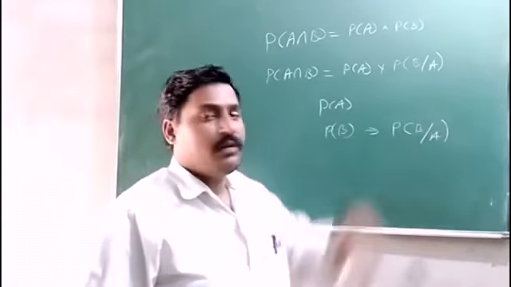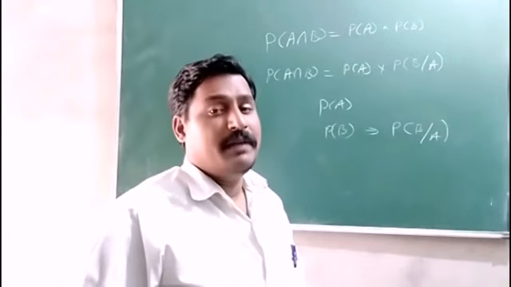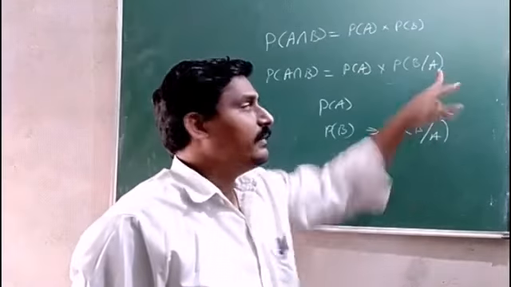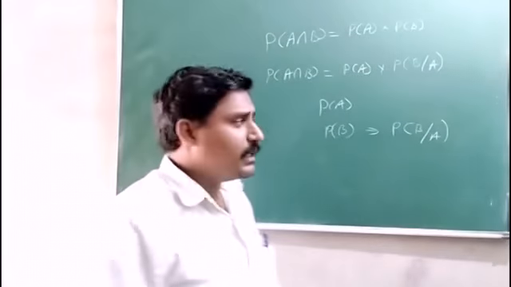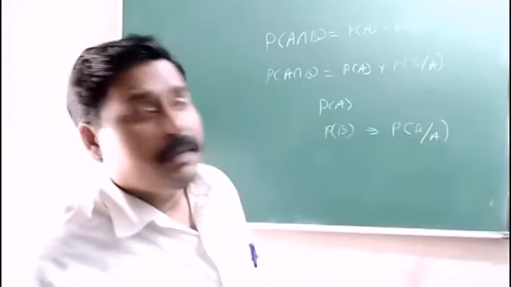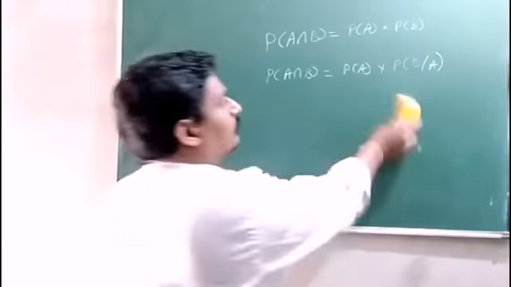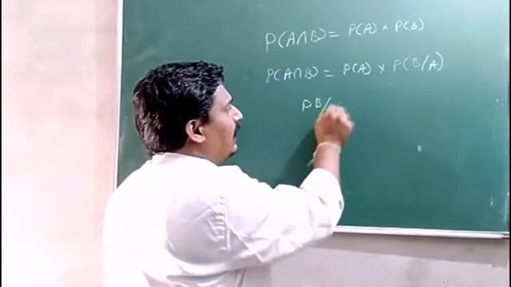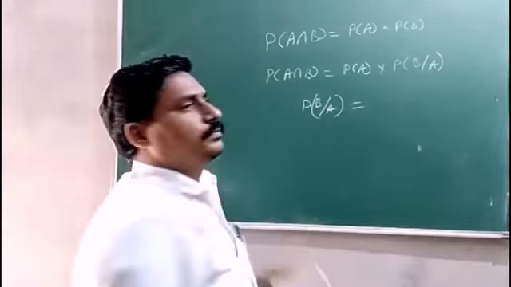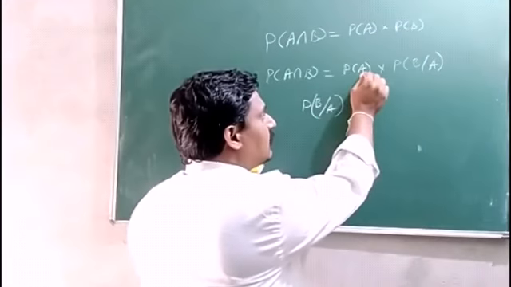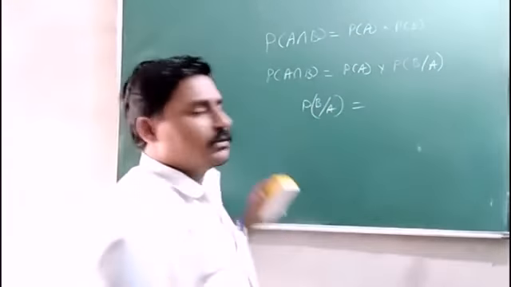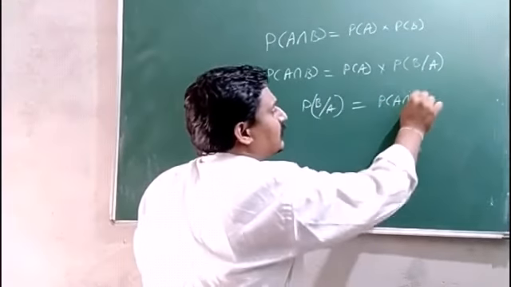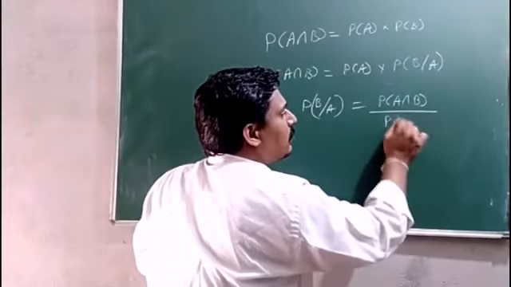B given A, what does it indicate? It indicates event A has already happened, and now we are going for event B. So how do we get probability of B given A? Sending P of A to the other side, we get probability of B given A is equal to probability of A intersection B divided by probability of A.